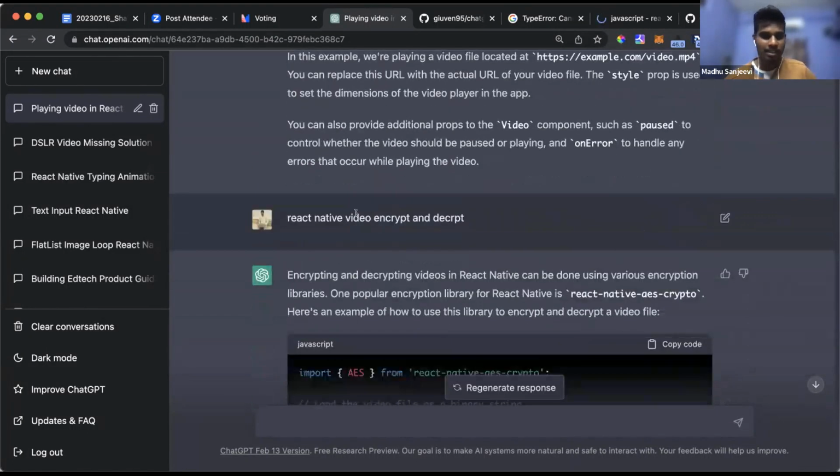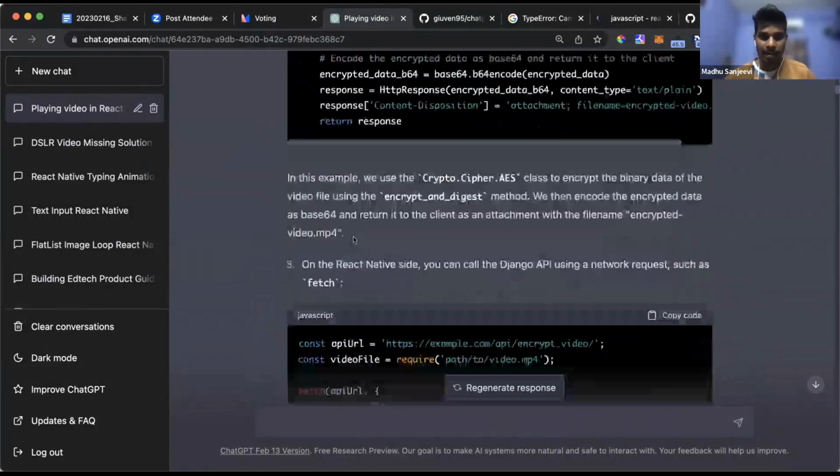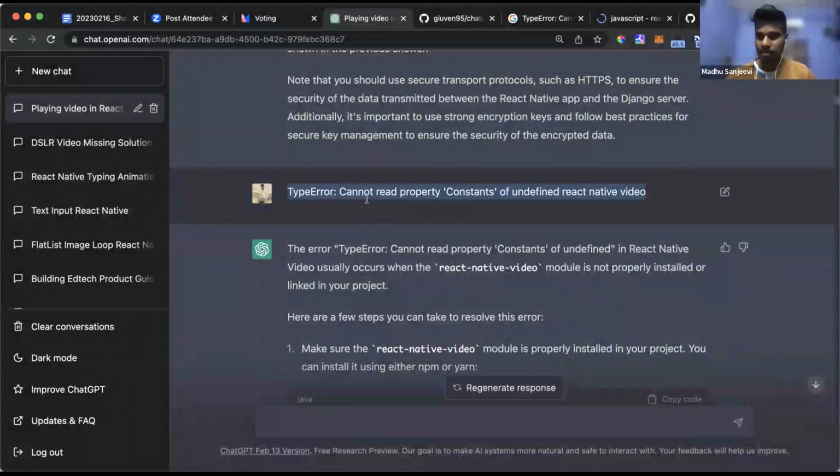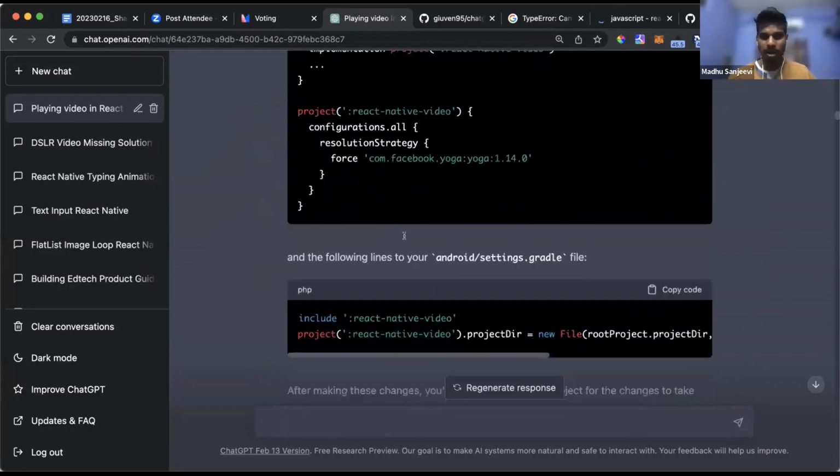So everywhere I just ask a simple one, like, encrypt, decrypt React Native. Then I say, you got this error. Again, I did not mention where I got this error, where it's coming from. It understands that this error is because of so and so reason. So I'm kind of following up with it.